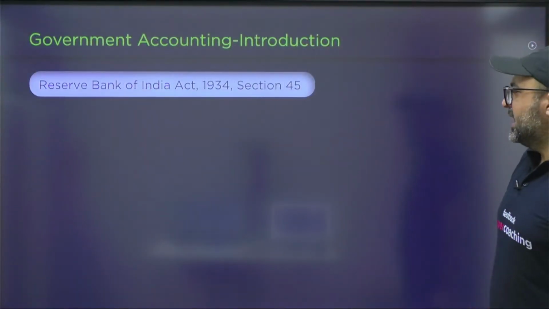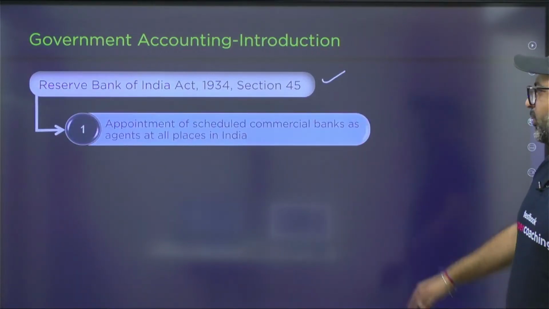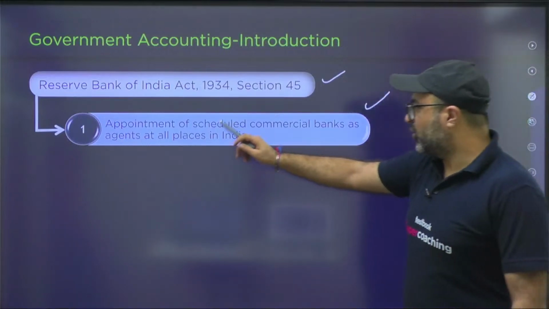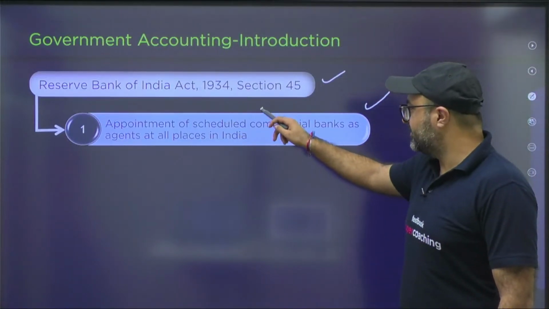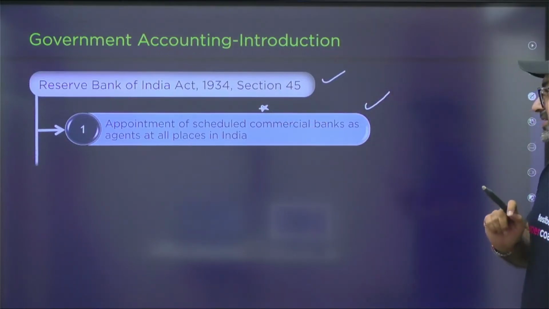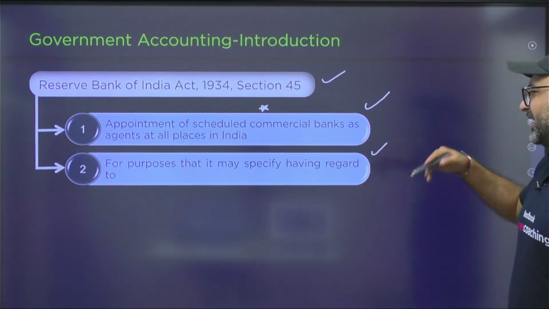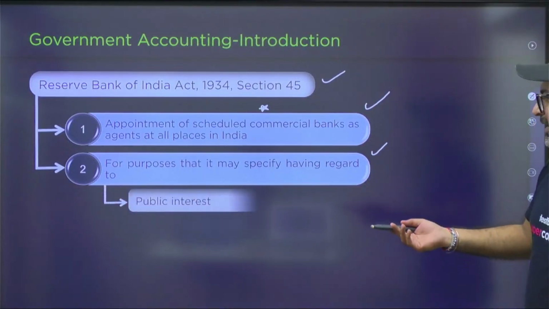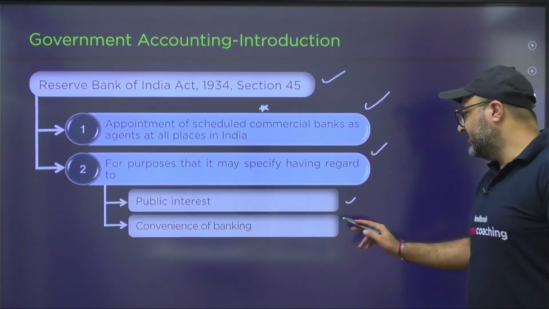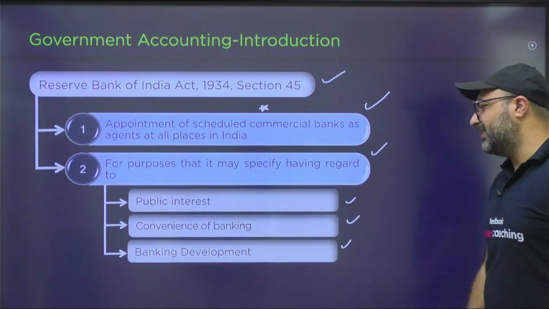Now, as per Section 45 of RBI Act 1934, appointment of the scheduled commercial bank as an agent at all the places in India is done by RBI only, as I was discussing, and it is written under Section 45. Secondly, for the purpose that it may specify having regard to public interest, it could be related to public interest, convenience of the banking services, as well as banking development.